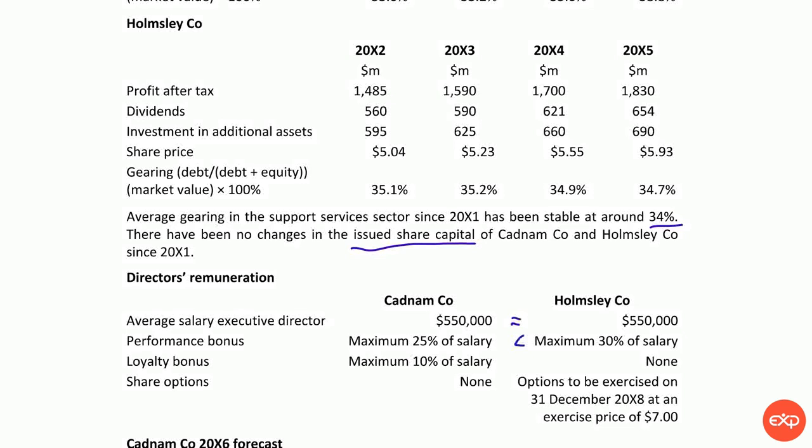And if we talk about loyalty bonus, they do not create a long-term view for the company. They are just bonuses like normal bonuses. And share options for Homestay Company, however, we have no information on how big it is relating to the average salary. So we do not know how desirable this remuneration part is.